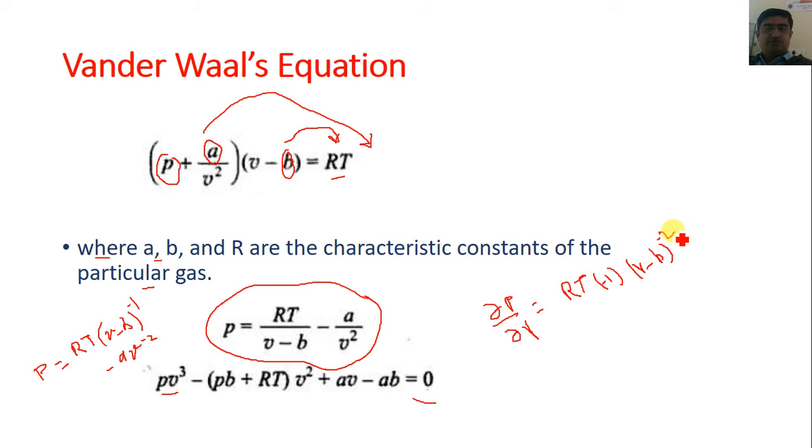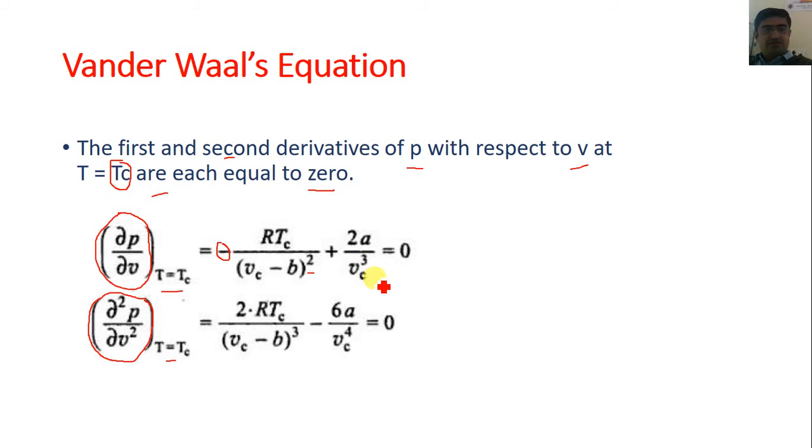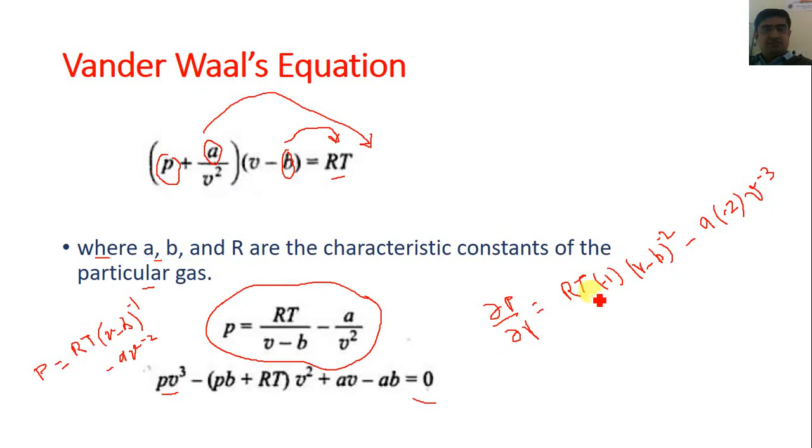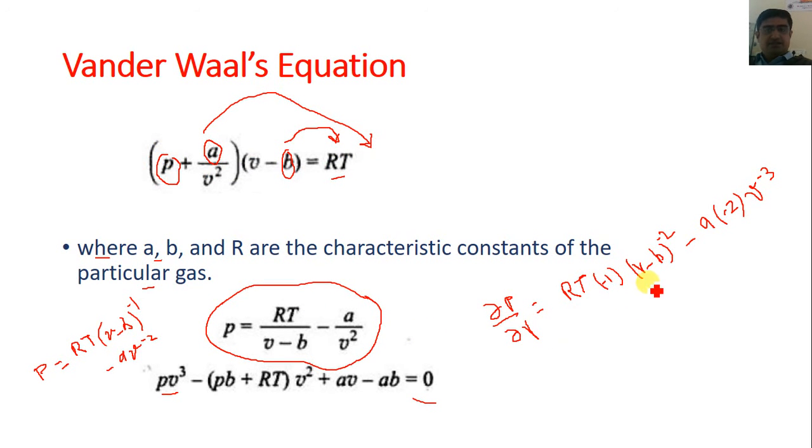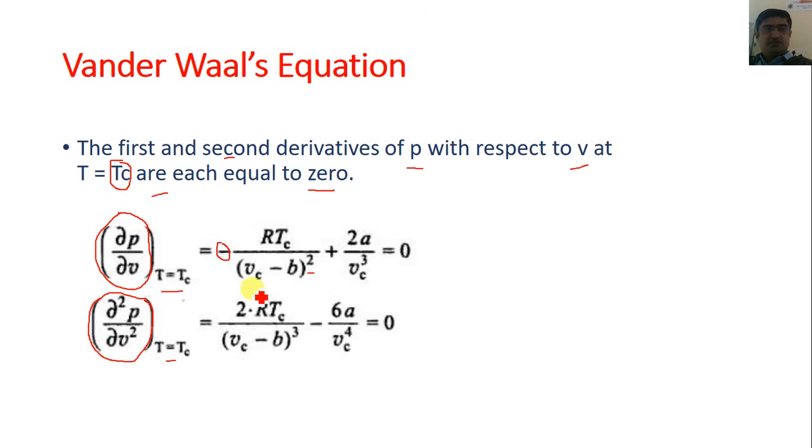so it becomes minus 2. Here also the minus sign is as it is, and the term is V raised to minus 2, so the power minus 2 comes forward and it becomes V raised to minus 2 minus 1, so it becomes minus 3. If you solve this, the value becomes RTc, because here the temperature becomes Tc, and V minus b raised to minus 2 is placed as Vc minus b square in the denominator.